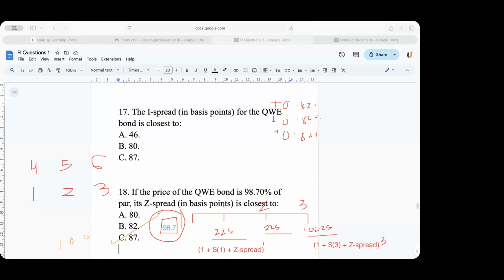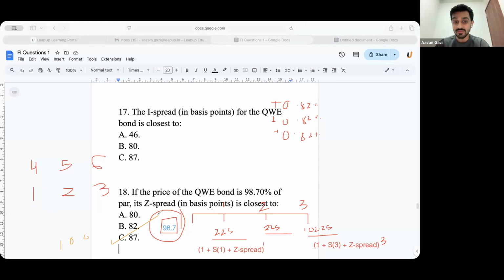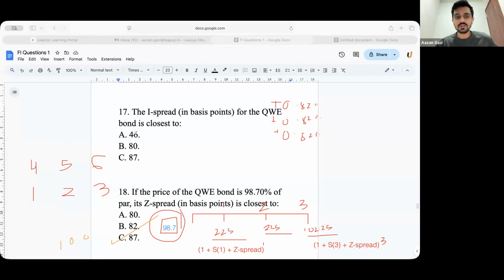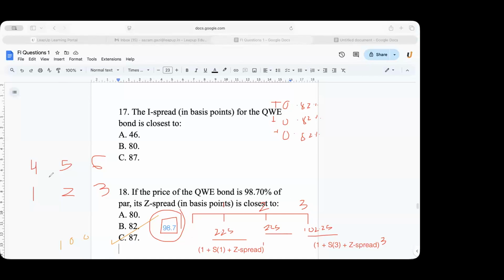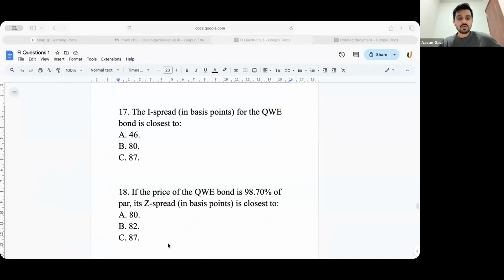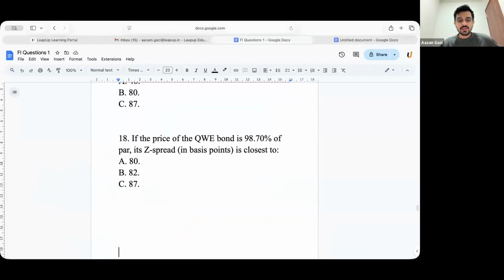This is how you solve for Z spread. Don't waste your time. Just solve the middle one and then check the ones above and below. Is that clear, guys? Are we clear with Z spread? Yes, sir. Animesh, Ayushi, Saurav, Harshil, Kashvi. Yes, perfect. Okay, let's go. Next,